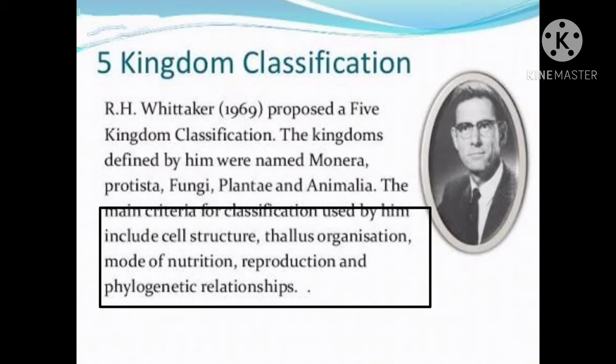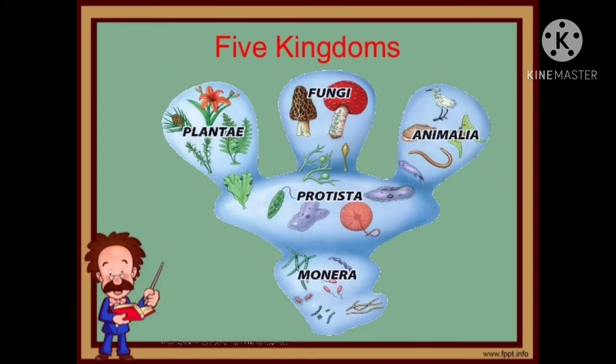So on these bases he observed the entire living organisms, and then he classified them into these 5 groups that we consider as the 5 kingdoms. We have to remember the main criteria for classification used by Robert Whittaker. Here we can take an overview with respect to the images of the organisms included in each kingdom.